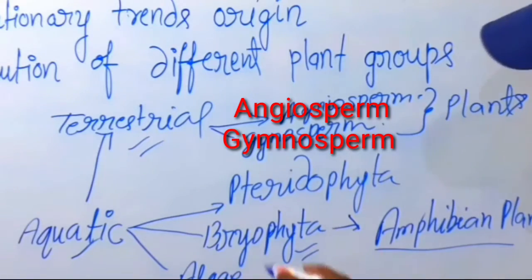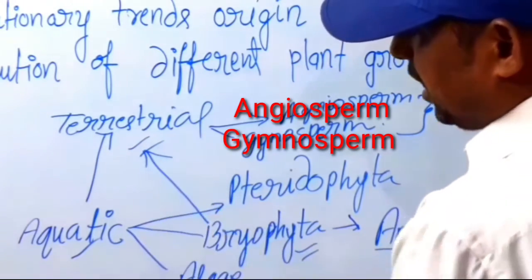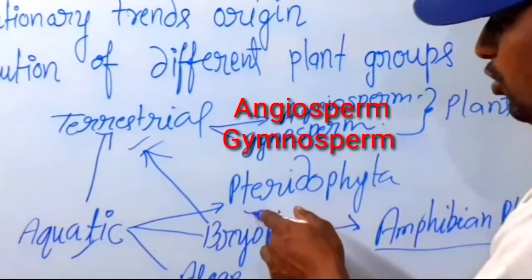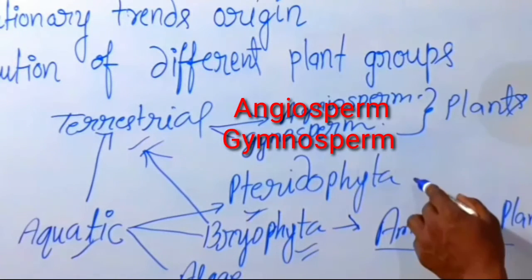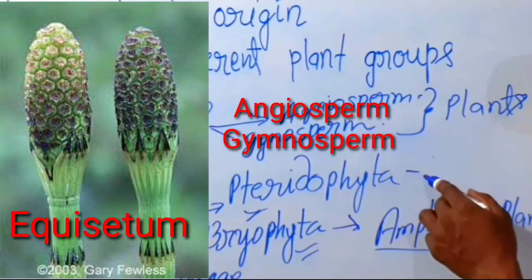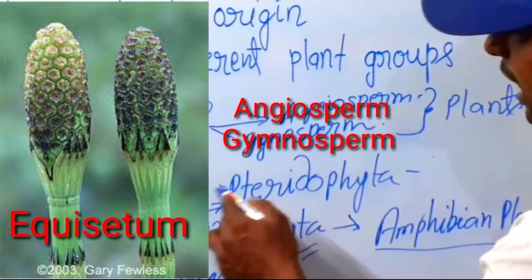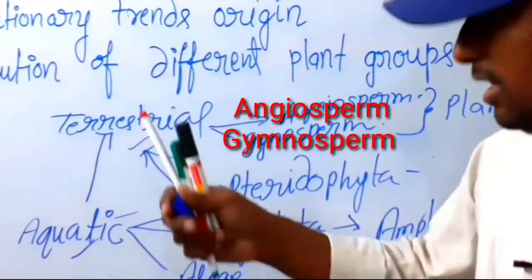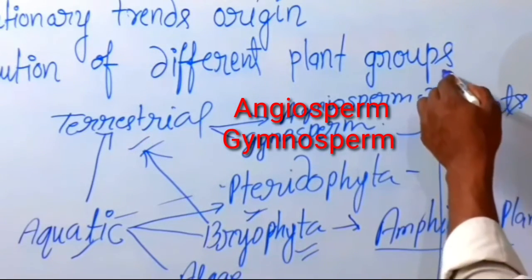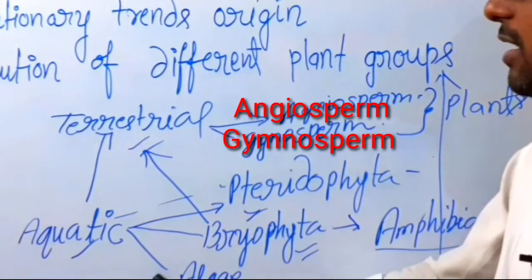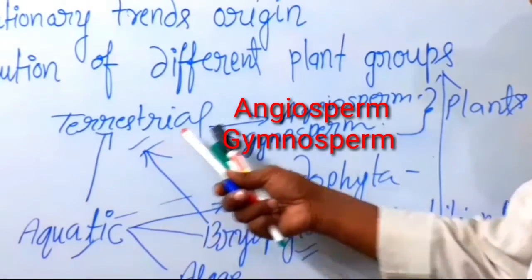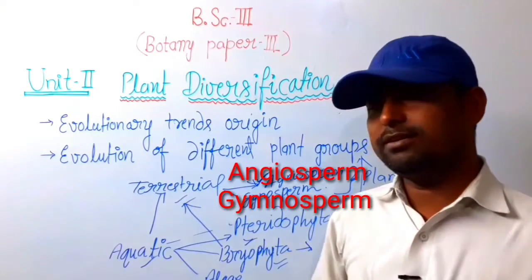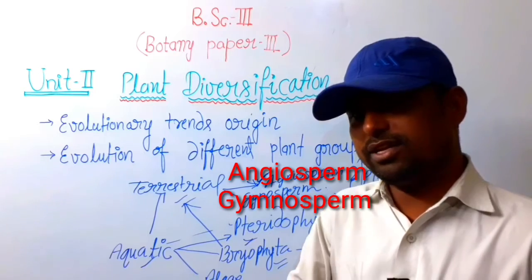Due to some behavior, it shows as terrestrial, and some behavior shows as aquatic. In pteridophyta, some plants like Equisetum show aquatic character and the maximum show terrestrial. Such an evolution trend means the aquatic plant evolves up to completely terrestrial.